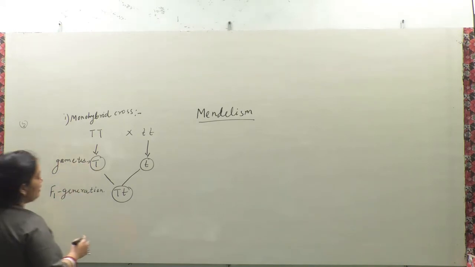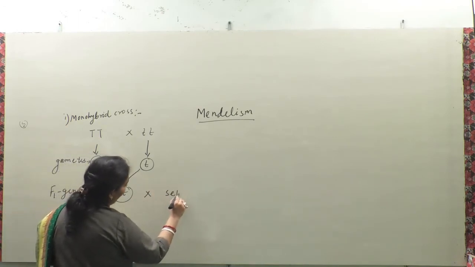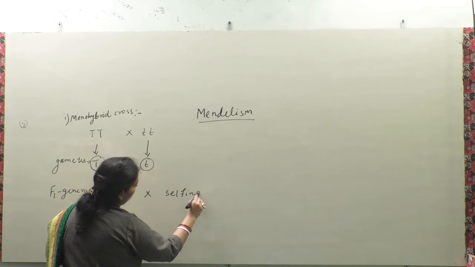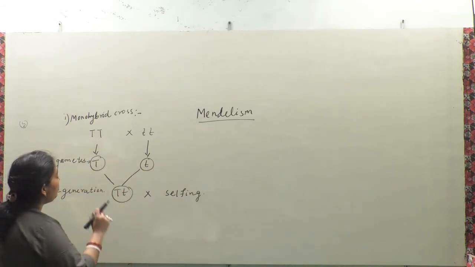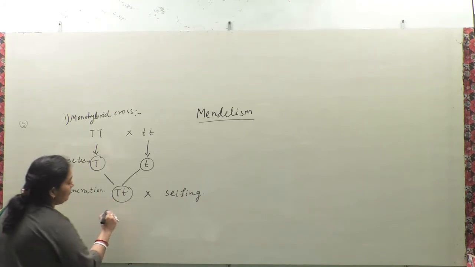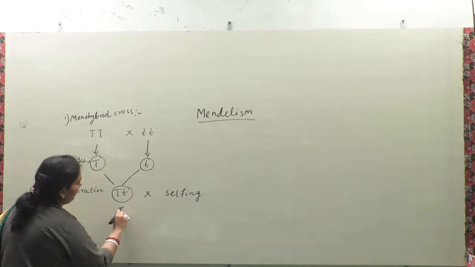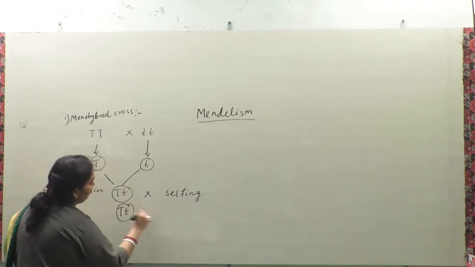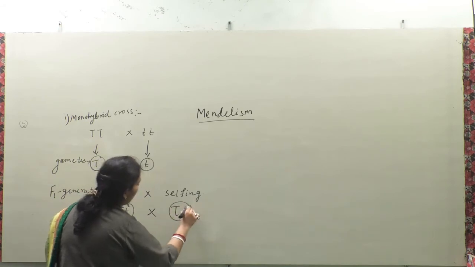These are the gametes, it's the first generation. Now if we do selfing, selfing means same plant, same genotypic content plants cross with another plant. That means capital T, small t crosses again with capital T, small t.